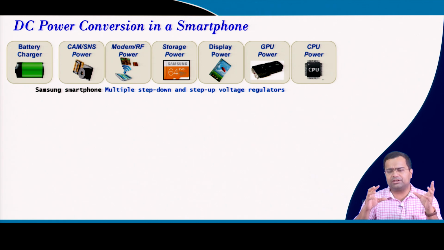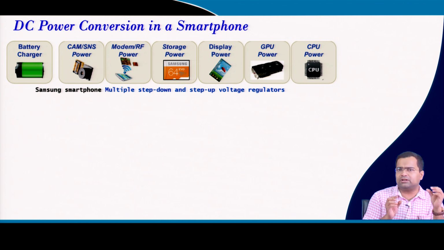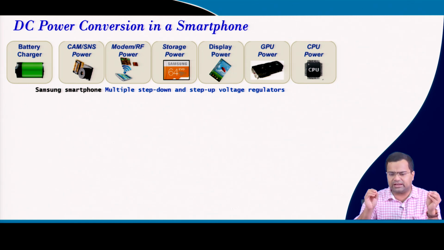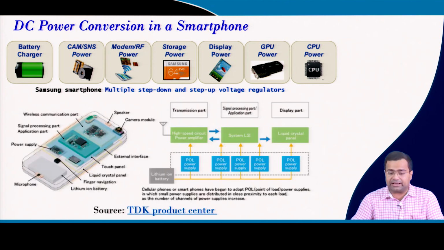In a smartphone, you have many features, which include the camera, the RF module for wireless communication, then a lot of storage devices nowadays, then the display device, the GPU, the graphical processing unit, the power processing unit, then the CPU, the central processing unit. But there is only one battery source, so we need to drive so many applications which require power, but the source is only the battery.